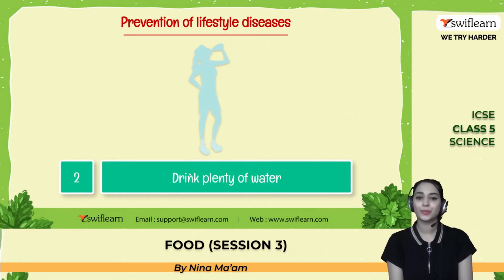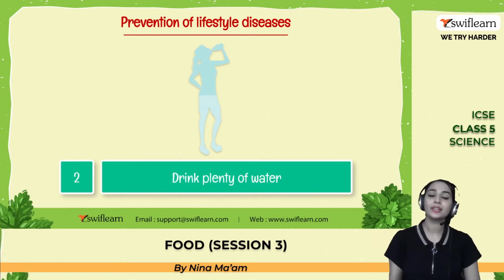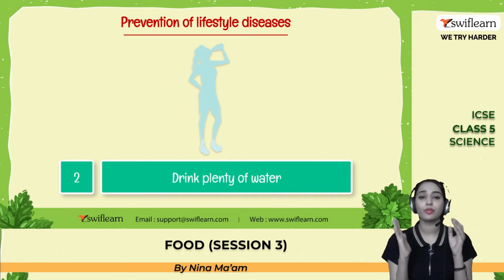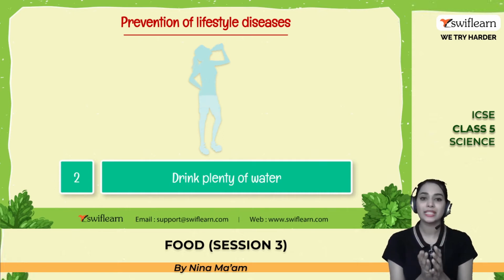Number two, we have to drink plenty of water, right? As I mentioned earlier in the previous chapters, our body is about 70% water, because our blood needs water and our organs need water to do certain functions. So we have to drink at least 3 liters of water in our daily life, and that is really good. Please do that.